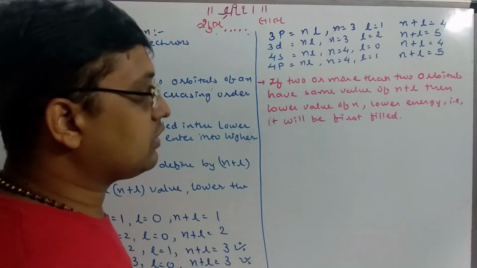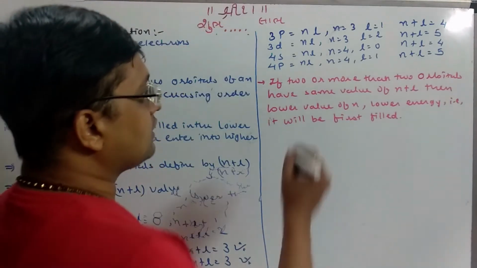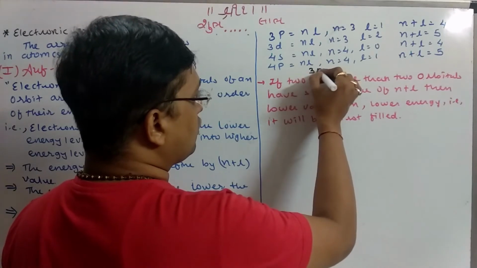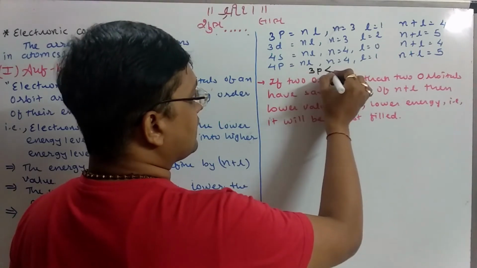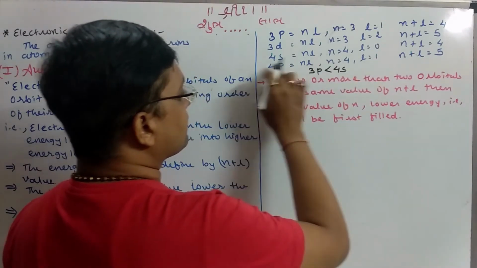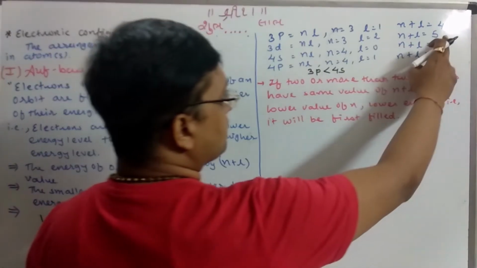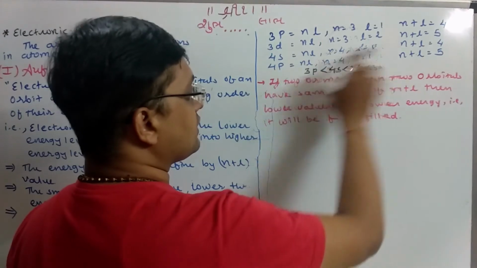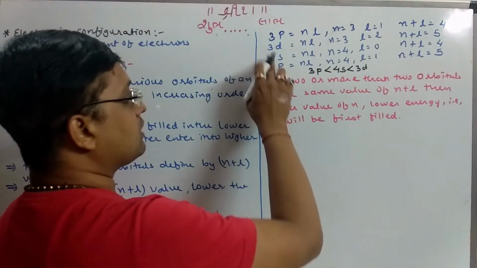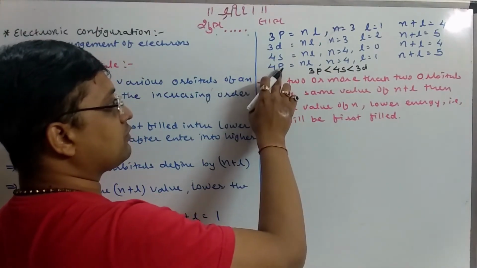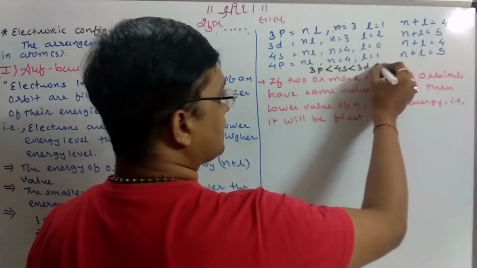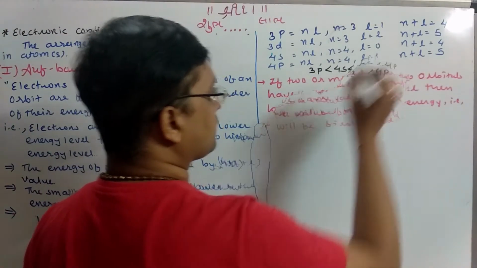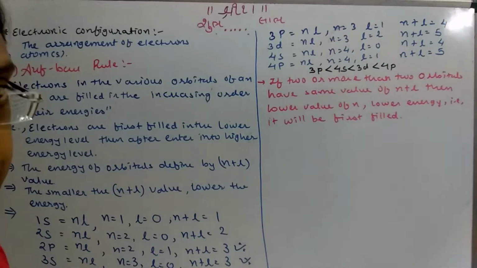So the order of filling is 3p first, then 4s. Then 3d, where n plus l is 5, and then 4p, which is also 5, but the principal quantum number of 4p is 4, so it has higher energy. So this is the order, right?